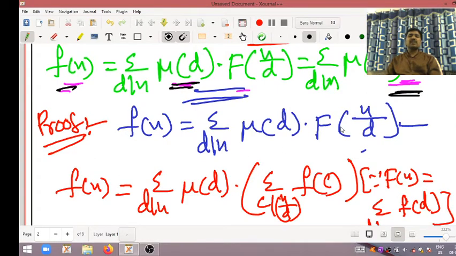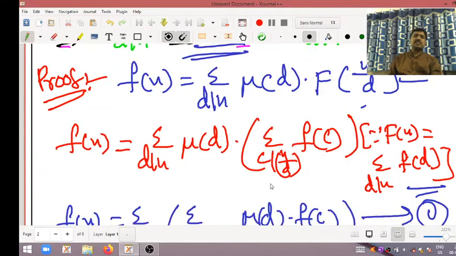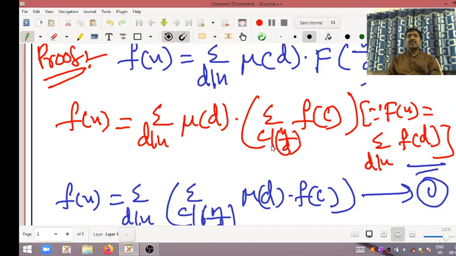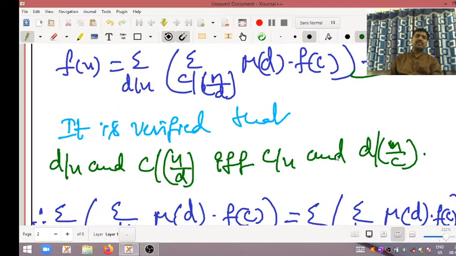So from this one, capital F of n divided by d is equal to, according to this one, the summation over c dividing n divided by d of f of c, which is equal to f of c, where the bracket is there in that value. Now, this summation and this summation I wrote here: summation over d dividing n and summation over c dividing n divided by d of Mobius of d into f of c. This one, equation 1.